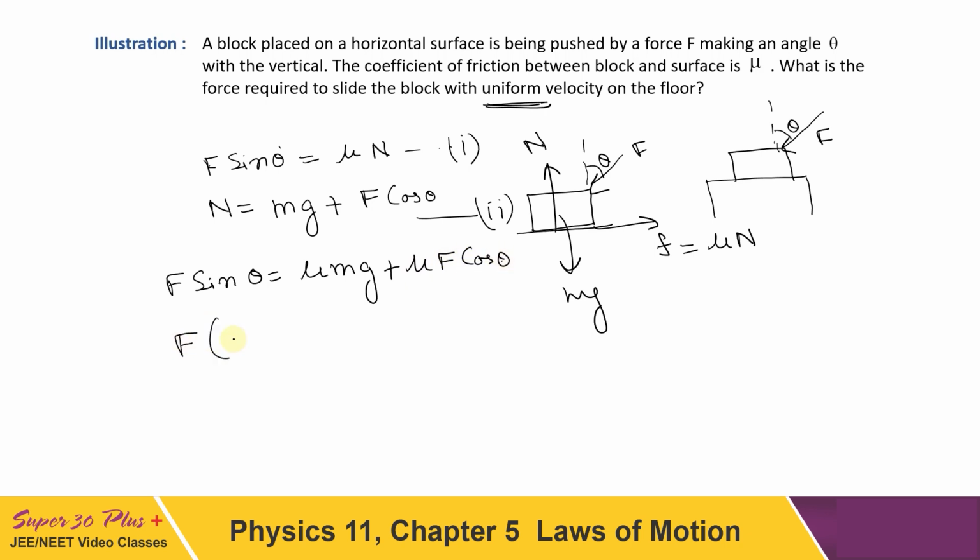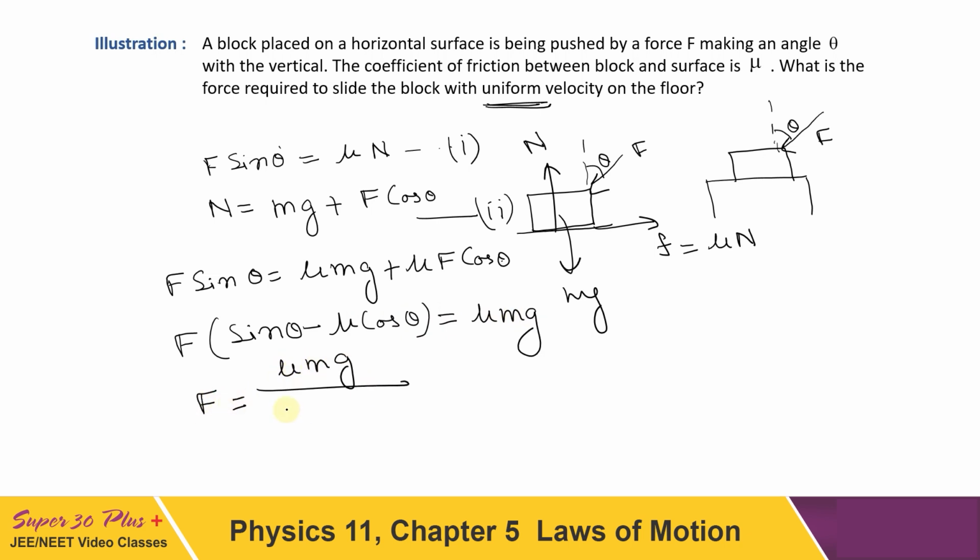F taken common, it can be written as F (sin theta minus mu cos theta) equals mu mg, and F we got as mu mg upon (sin theta minus mu cos theta). I remember this question had come in NEET 2-3 years ago. So you have seen now how the questions can be solved if friction is there.